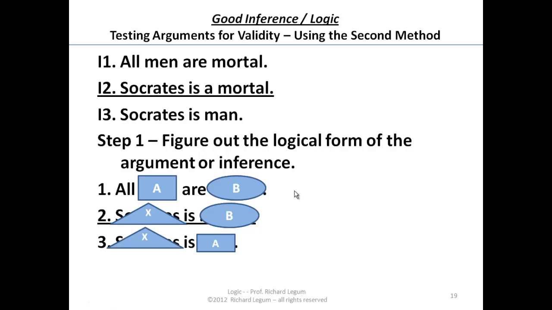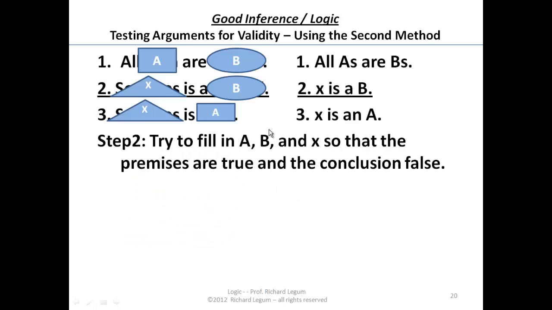And let's move on. So what we need to do is try to fill in A, B, and X so that the premises are true and the conclusion's false. Well, I think I have a way of doing that. We're going to talk about fathers, males, and my brother, Steve, who's a bachelor, by the way, which is going to make it work.